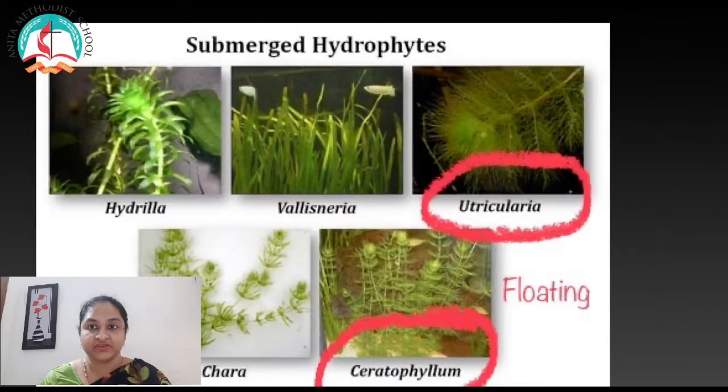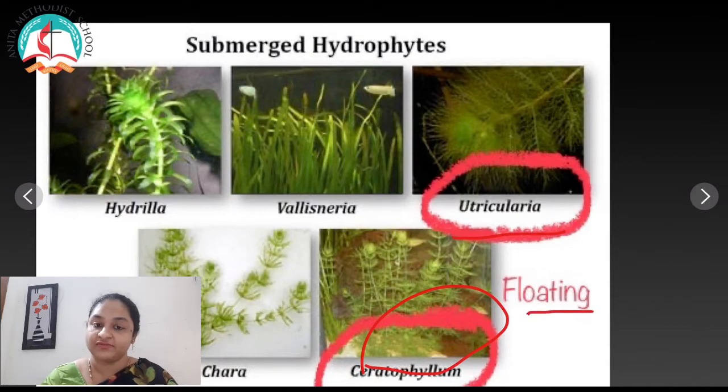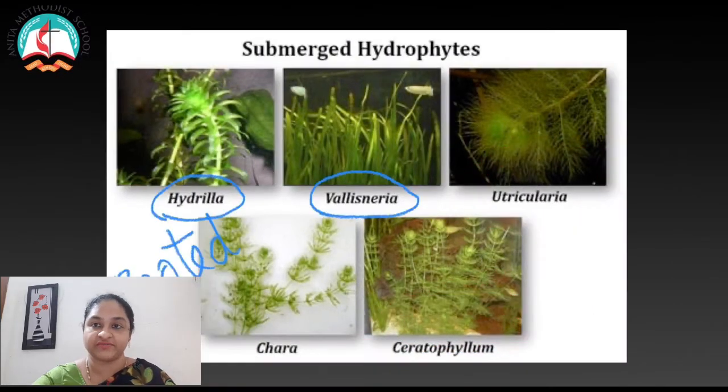The next subdivision in hydrophytes is the submerged floating hydrophytes. Here the plants are completely submerged in water and not in contact with soil and air. A few examples for that are Utricularia and Ceratophyllum. These are examples for submerged floating hydrophytes.